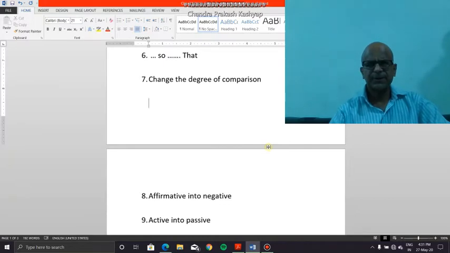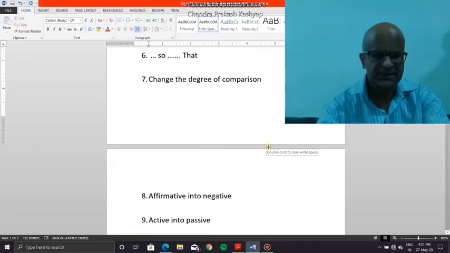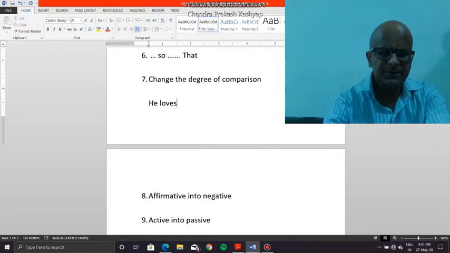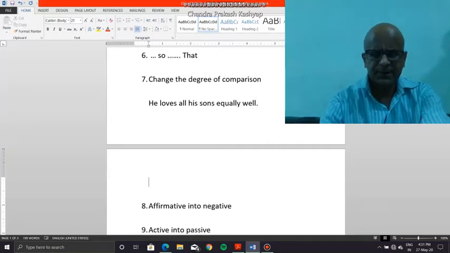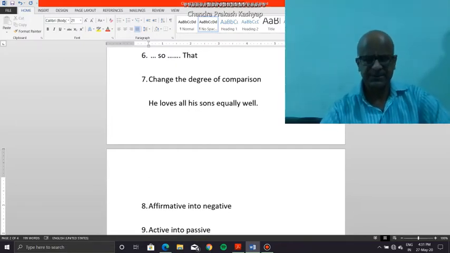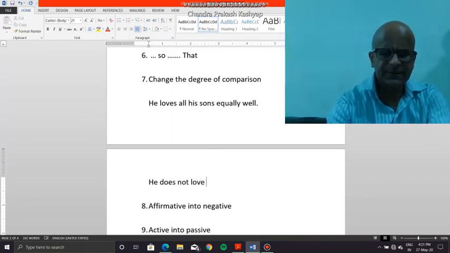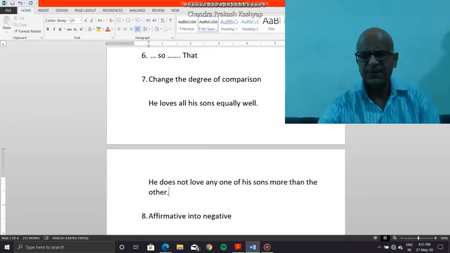So for example, the situation is: he loves all his sons equally well. I've taken a difficult example. However, an affirmative sentence, by simply changing the degree of comparison, and without changing its meaning, I can express myself and say that he does not love any one of his sons more than the other. I can express myself in this manner.